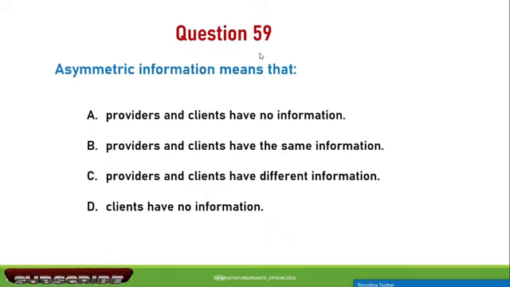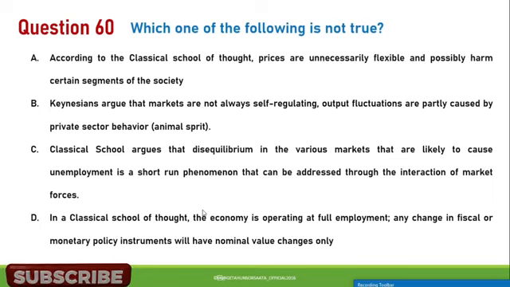Next question, question number 59. Asymmetric information means that A. Providers and clients have no information. B. Providers and clients have the same information. C. Providers and clients have different information. D. Clients have no information. Therefore, in asymmetric information, the providers and clients have different information. So C is the correct answer.